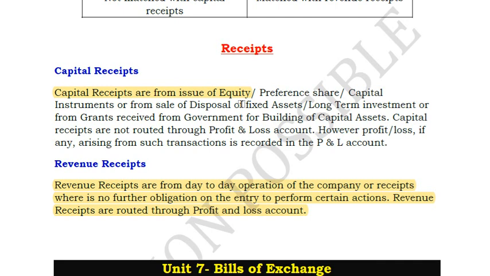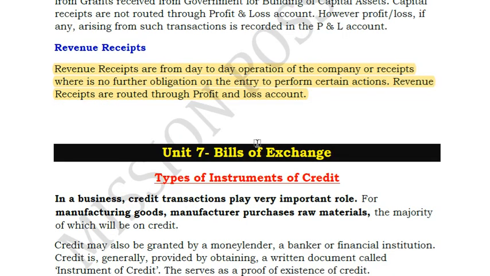So this was a small topic, and now we will move on to the other topic, which is all about bills of exchange, and you will have a lot of concepts related to promissory notes, bills of exchange, letters of credit. This topic we will be covering even in your other subjects like law and regulatory and principles and practices of banking. We will try to cover it in those subjects as well, but for here